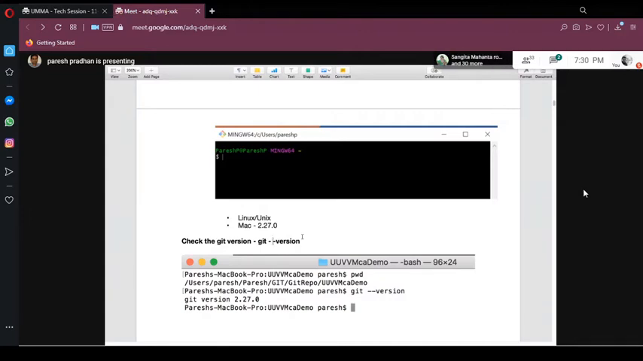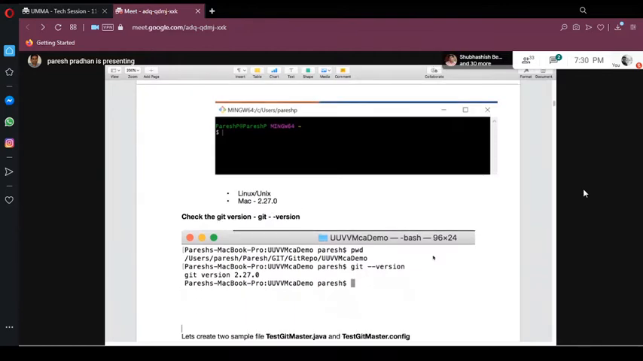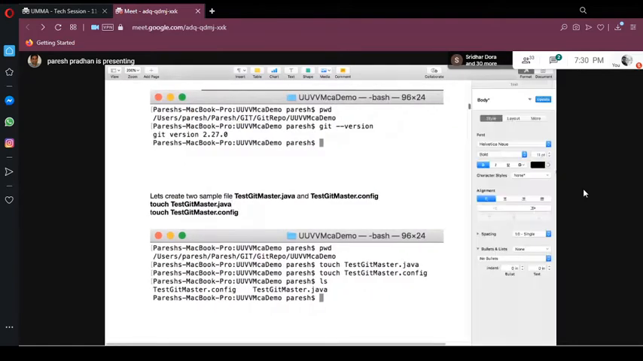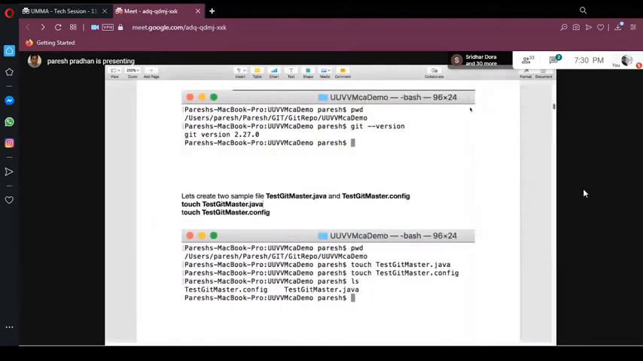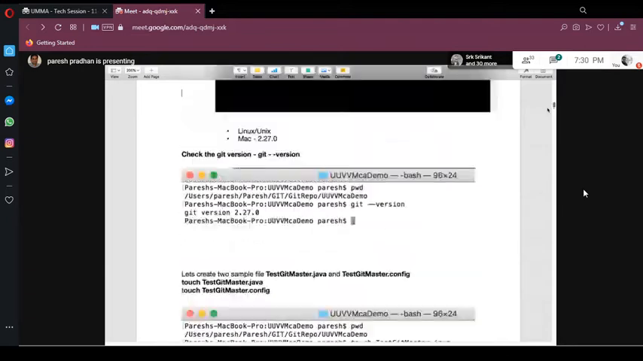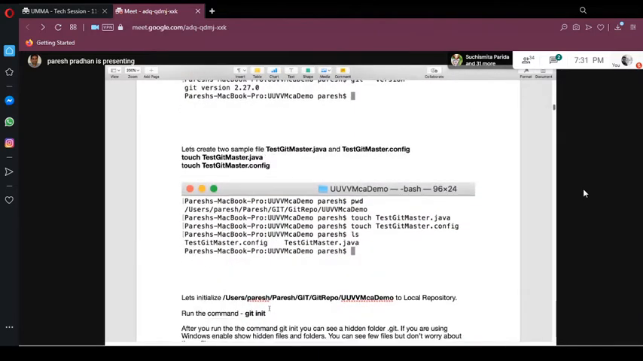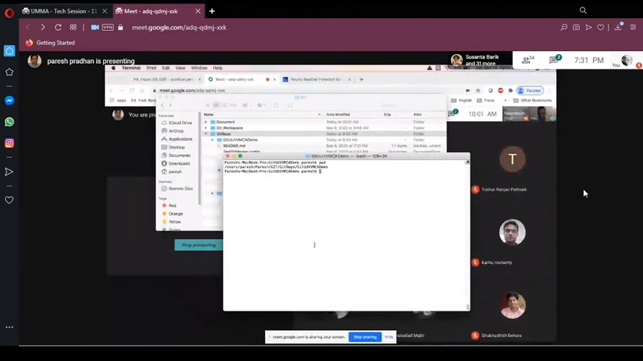Okay, I zoomed out. You are good, right? So let's go and run the first command. How do we create a local repository? The first command we should use is git init. Okay, this is the first command. So we'll initialize a repository.